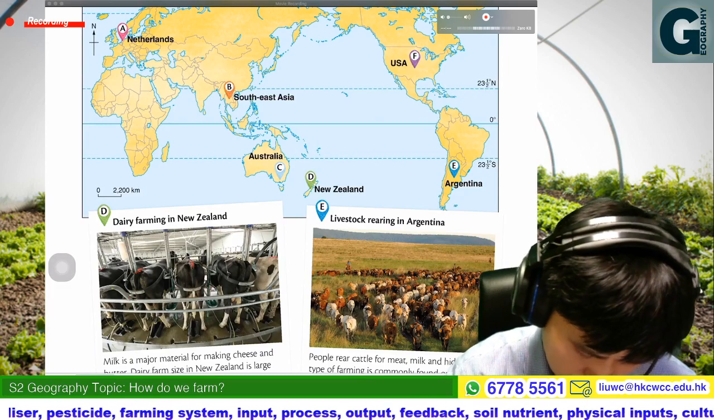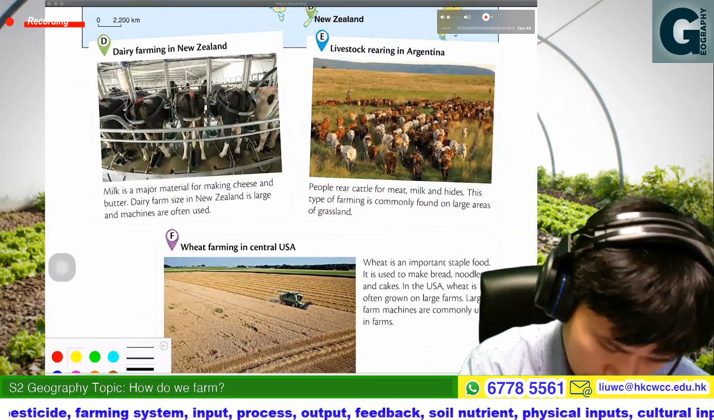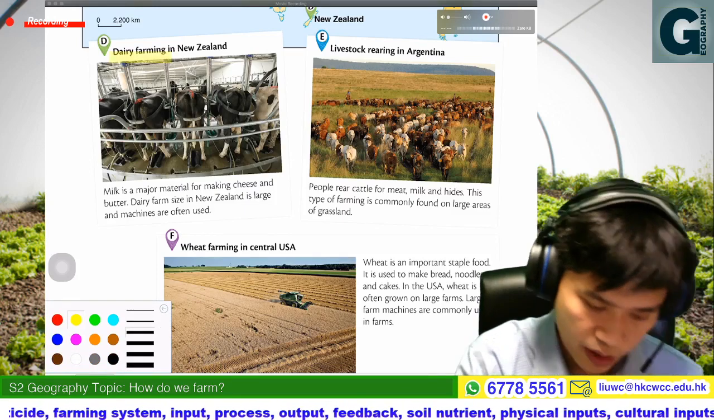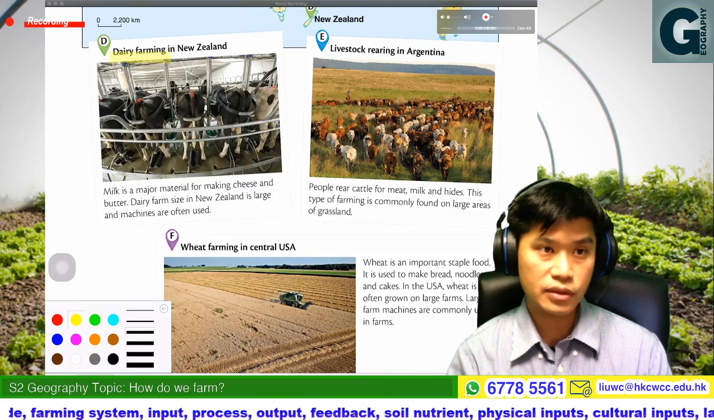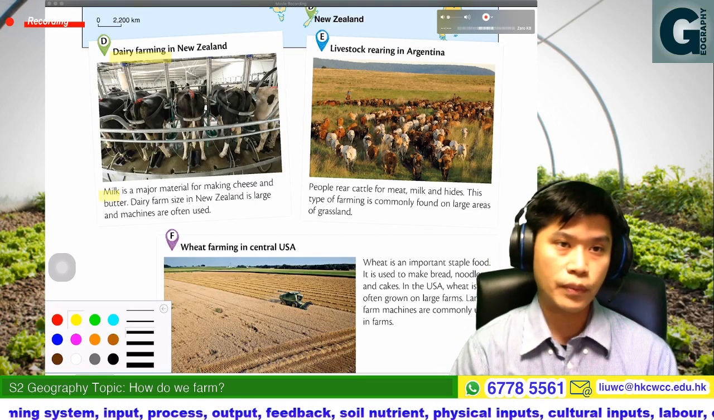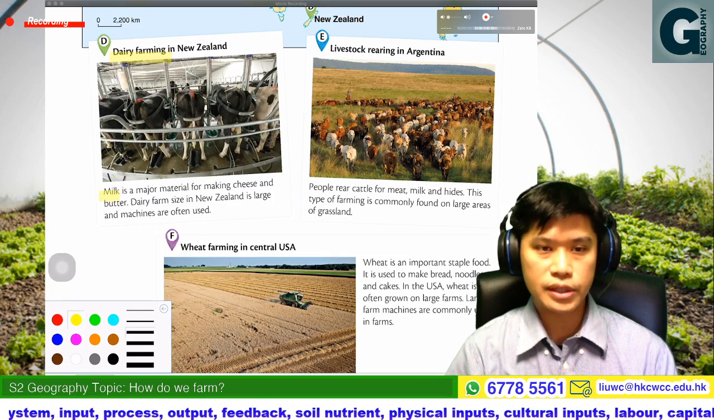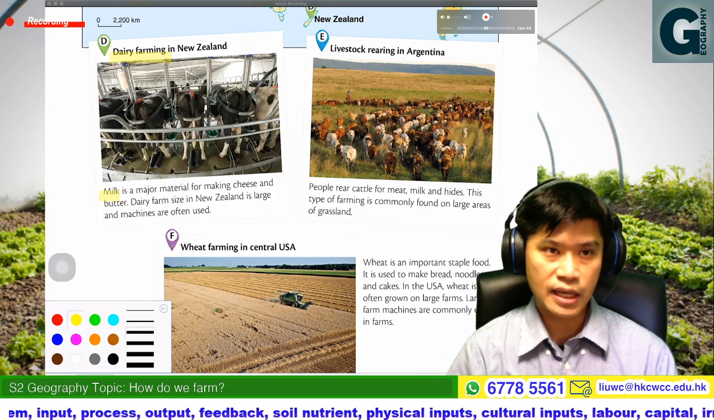Okay, then the next one, D. In New Zealand, that would be the dairy farming. So the dairy farming, that would be for milk. Milk would be the major farm product. Okay, it's from the dairy farming.